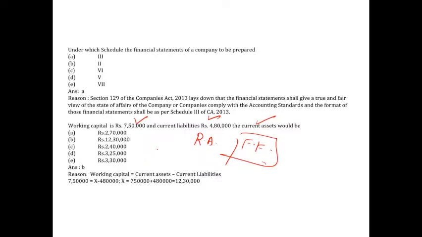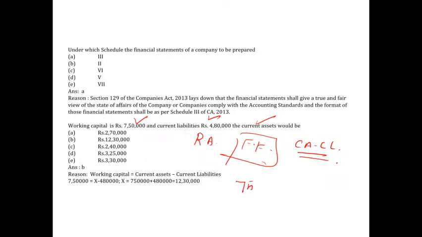Working capital means every day what is required for operations, how much I will be needing to run the day-to-day operation. That is called working capital. You remember? So what is the formula for that? Working capital is equal to current asset minus current liability. This is the formula.